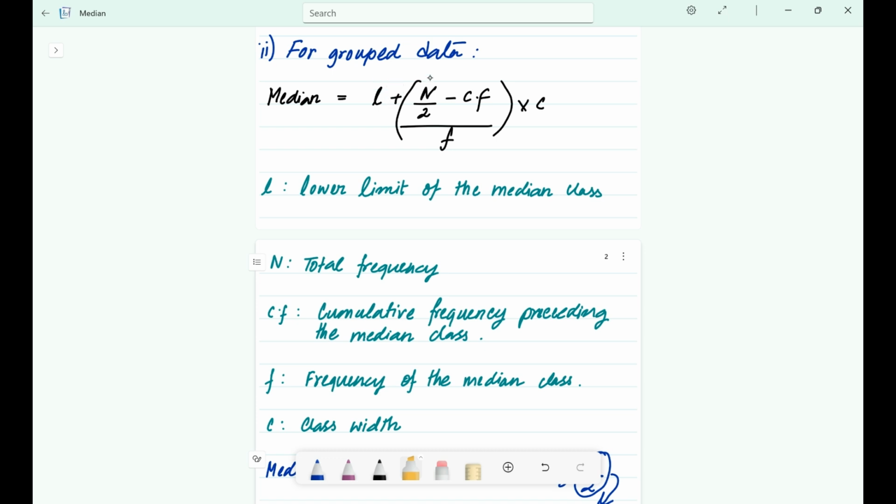It is this: L plus ((n by 2 minus CF) divided by f) times c, where CF is cumulative frequency. Let's decode this. L is the lower limit of the median class. We will find the median class in a second, okay? Let's hold up for a bit.